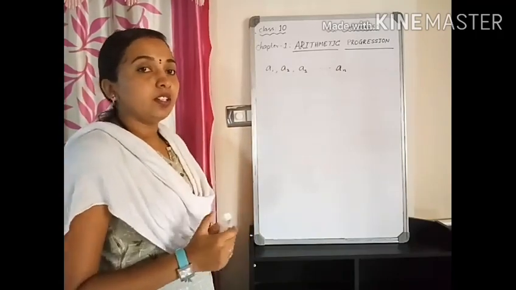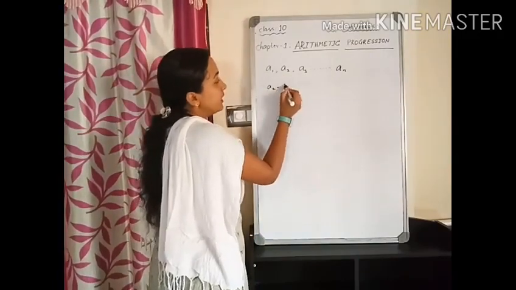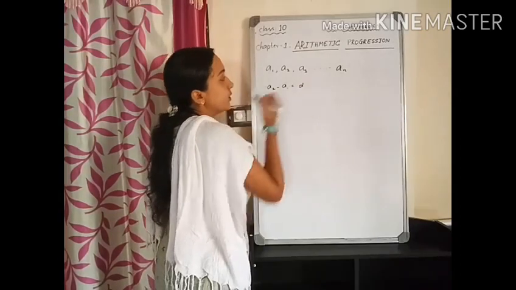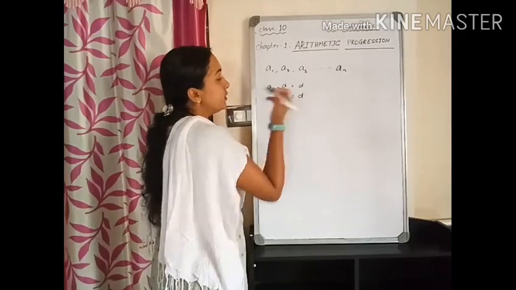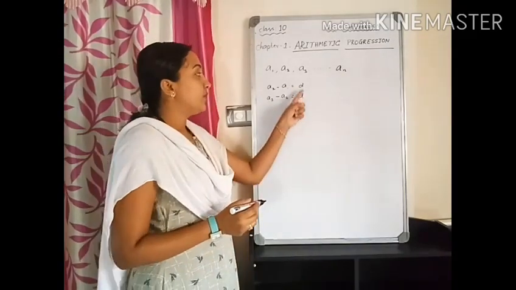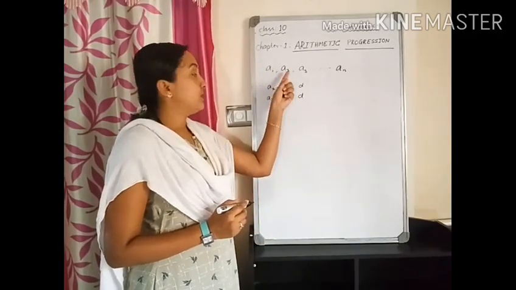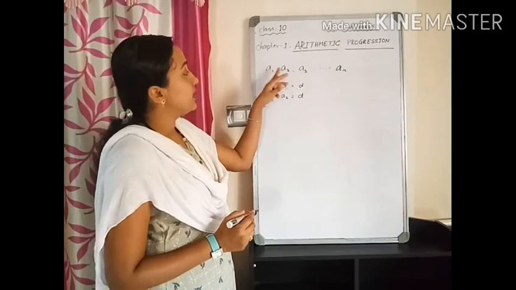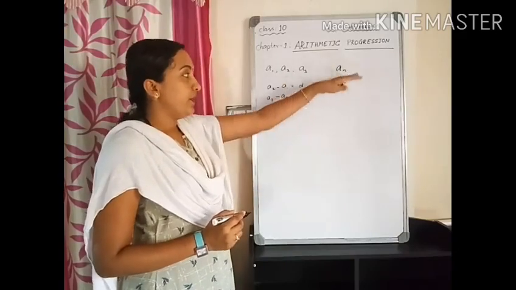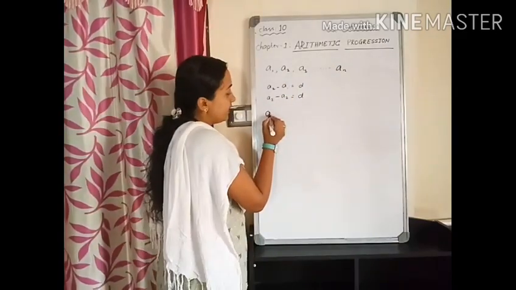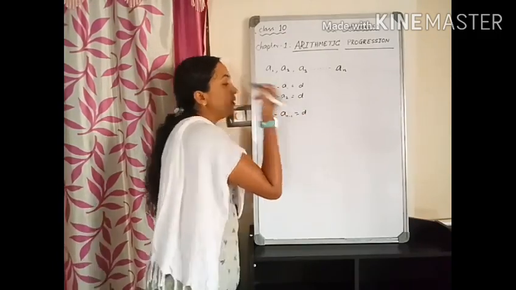According to the definition, the common difference will be A2 minus A1 is equal to D, A3 minus A2 is equal to D. It means the common difference is obtained by subtracting the first term from the second term, the second term from the third term, and in the same way, the last term will be AN minus A(N minus 1) is equal to D.